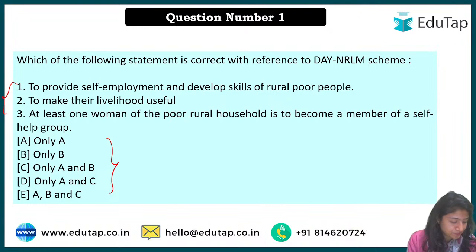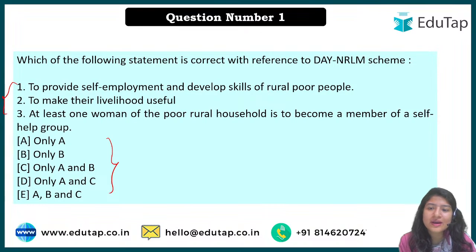Okay, so everybody is saying option number E. So basically the question talks about what is correct about DAY-NRLM. DAY-NRLM is your Deen Dayal Antyodaya Yojana, National Rural Livelihood Mission. Okay, launch year, it is a bit controversial.